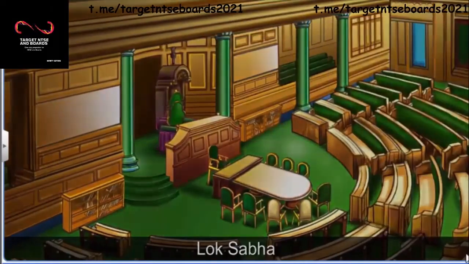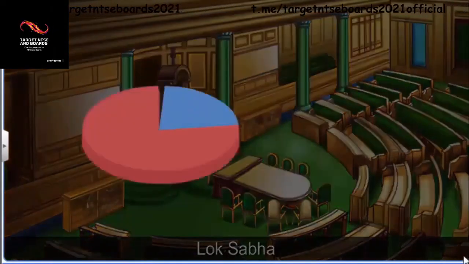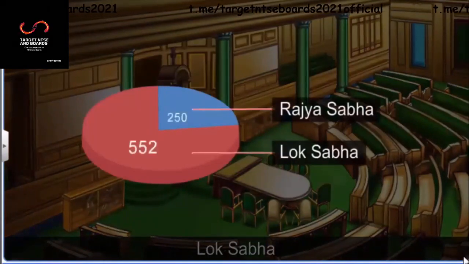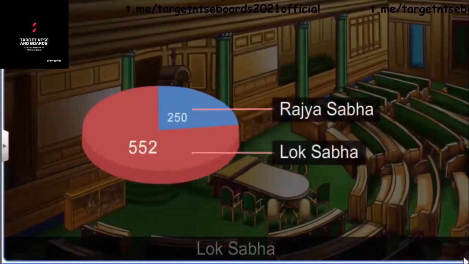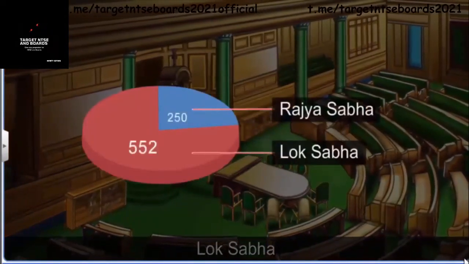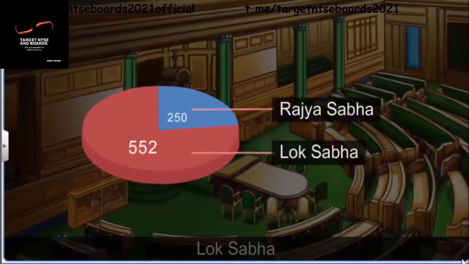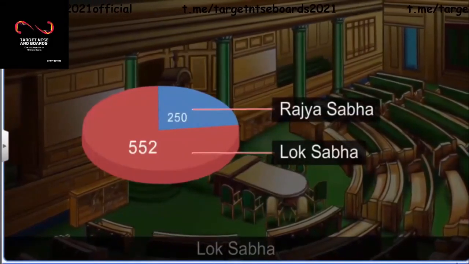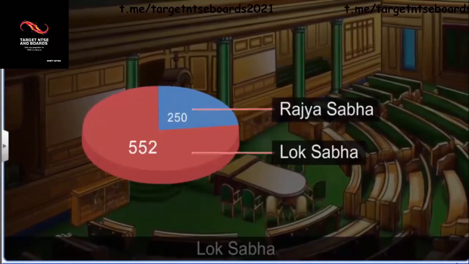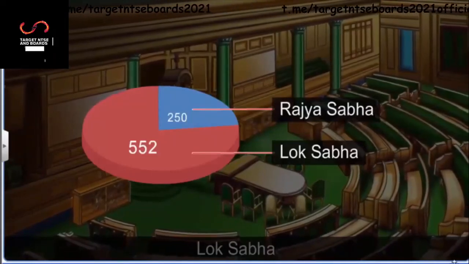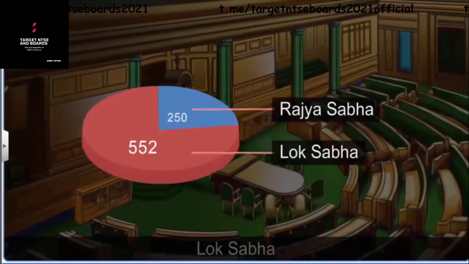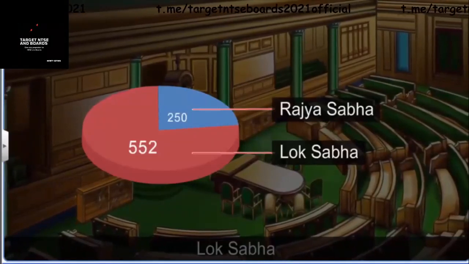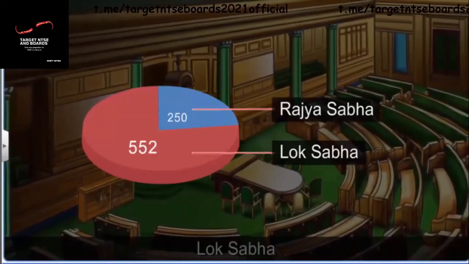Before a law is passed, it is discussed in both the houses. If there is a difference, the final decision is made after a joint session of both the houses. Due to a large number of members, the view of the Lok Sabha matters a lot.